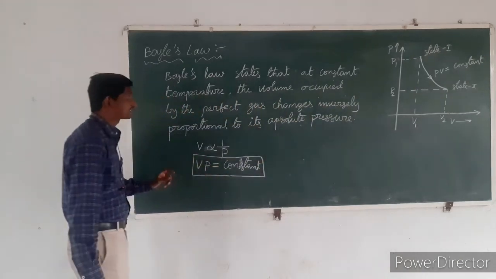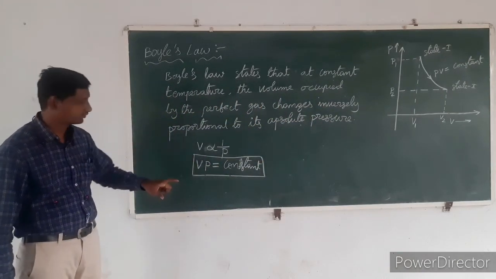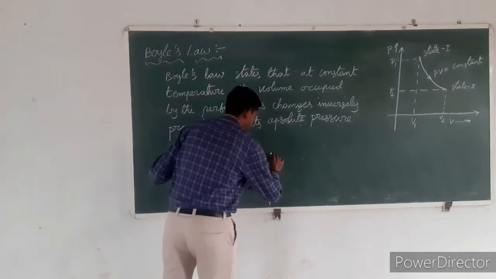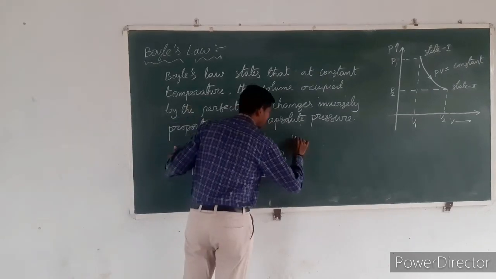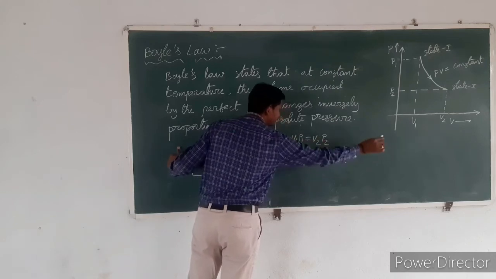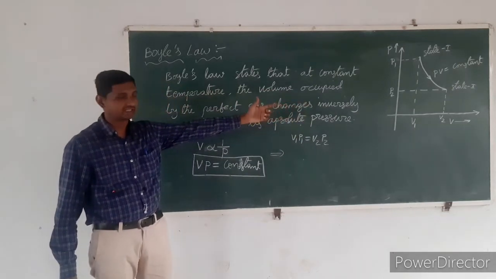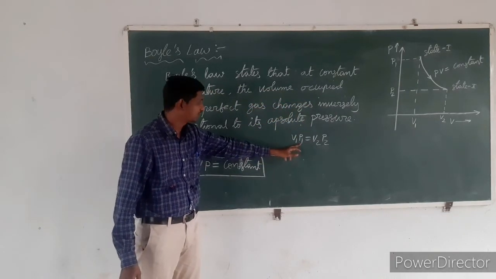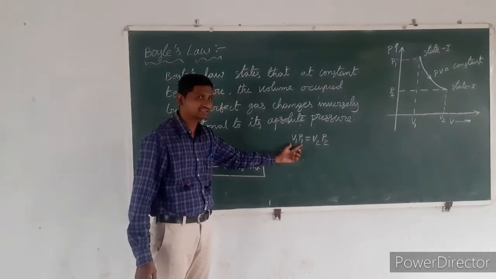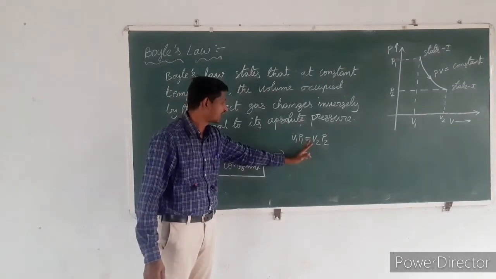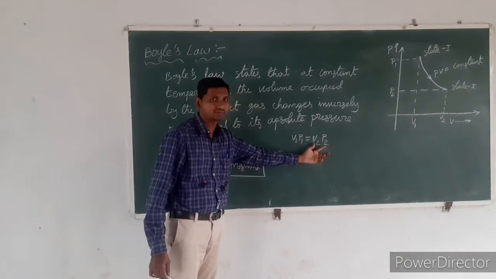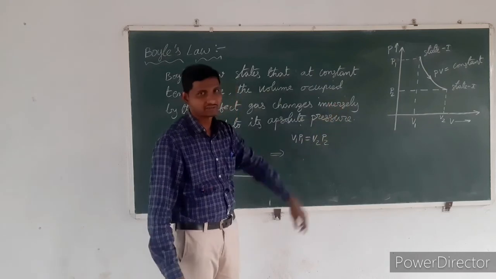Therefore it is also written as V1 P1 is equal to V2 P2. Here I mentioned two states, that's why I represented V1 P1 is equal to V2 P2. This means the product of volume and absolute pressure of the perfect gas at state 1 is always equal to the product of volume and absolute pressure of the system at state 2.